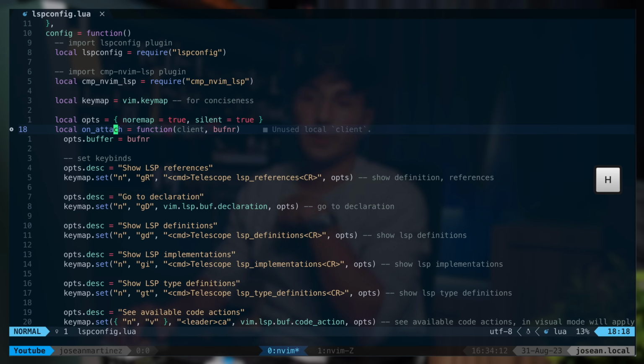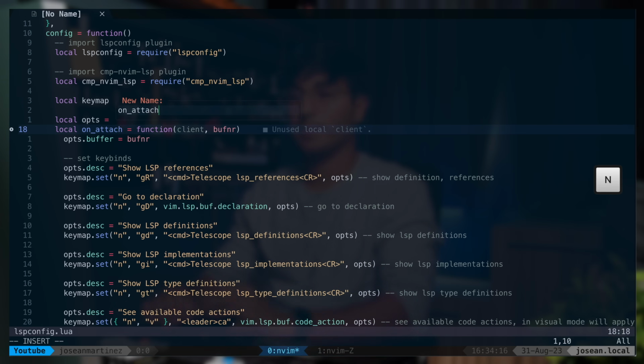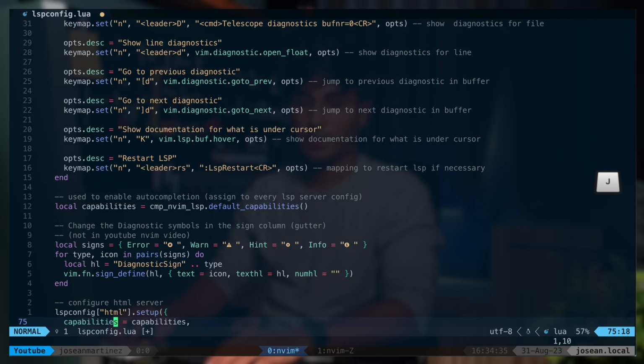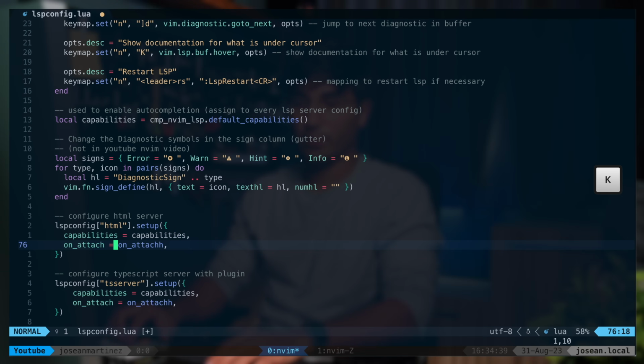Let's say we want to do a rename, so let's say I want to rename this onAttach function. I can do leader rn, and then that'll use the dressing plugin we configured earlier, and we can change this onAttach function to something else. So let's say we're gonna do onAttach with 2 H's, for example, and press enter. And then if I go down, you'll see that all of the locations where we were using that variable also got updated.